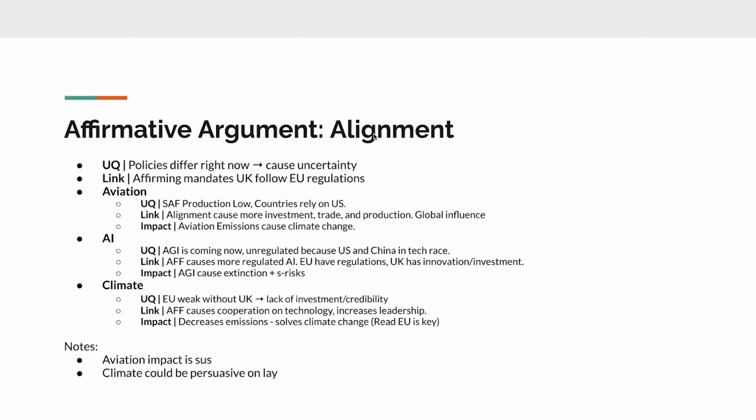Next argument is just a general category of argument. These are called alignment arguments. So the basic idea is that right now the EU and the UK have different policies, which means that investors and global countries